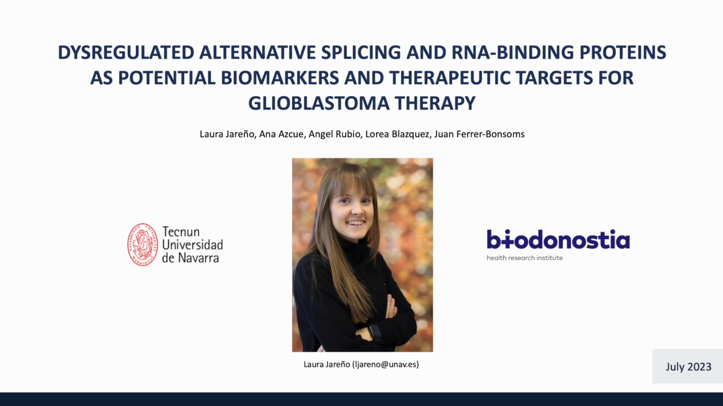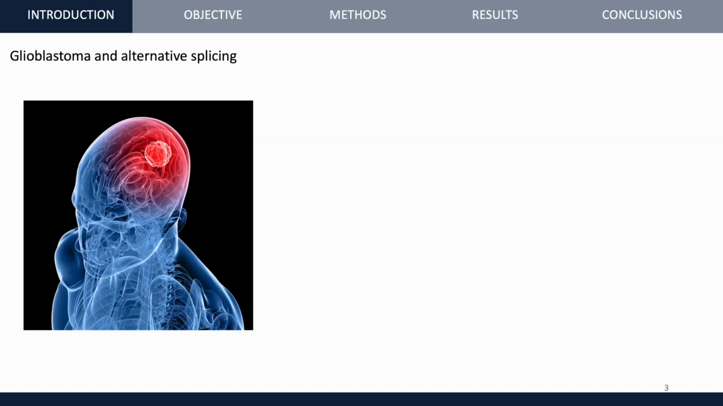Hello, my name is Laura and I'm going to introduce you to this project called Dysregulated Alternative Splicing and RNA-binding proteins as potential biomarkers and therapeutic targets for glioblastoma therapy. Glioblastoma is an aggressive type of brain tumor with a poor prognosis.